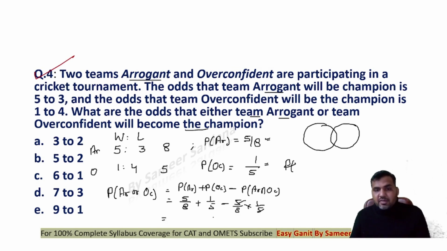5/8 plus 1/5 minus 1/8, which is 4/8 plus 1/5. 8 into 5 is 40, 20 plus 8 is 28... This will be 25.